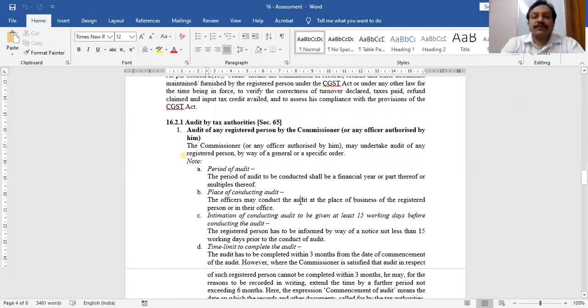What is the concept of audit? Two sections, section 65 and section 66. Section 65, where the audit is by the tax officers. Section 66, when the audit is by the department through nominated chartered accountants or nominated cost accountants, whose fees the department has to pay. That's it. It is my entire topic, audit. Any problem, any issue, you can raise your query. Audit is complete from my side.